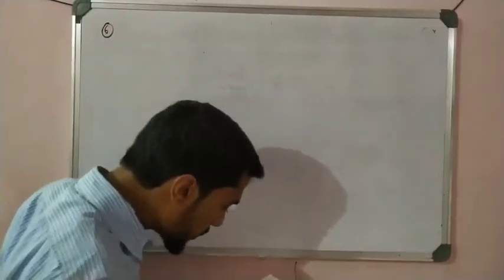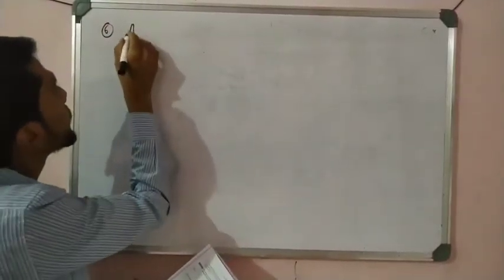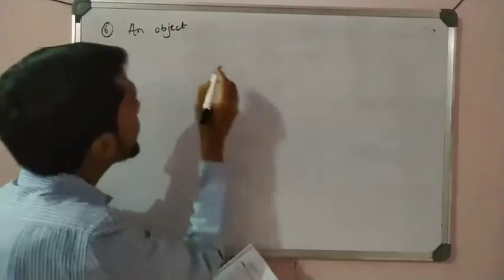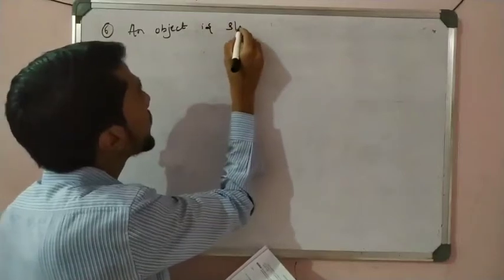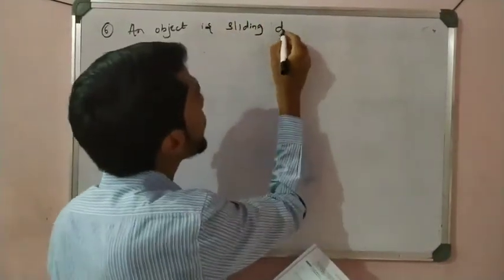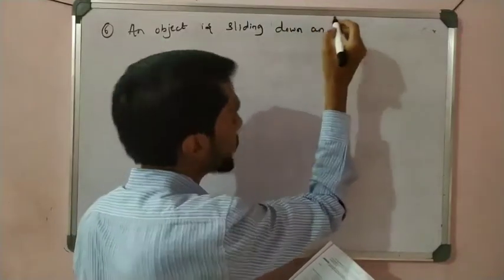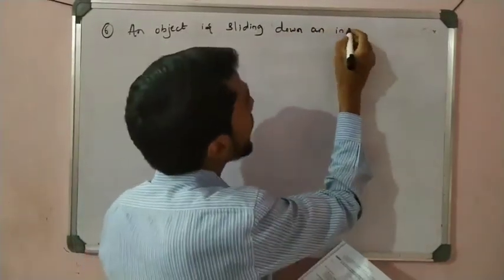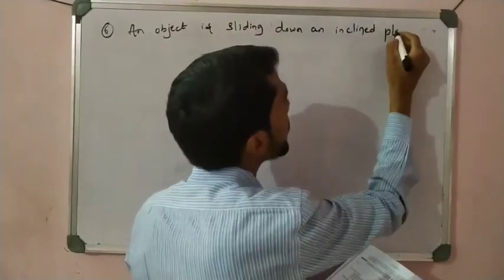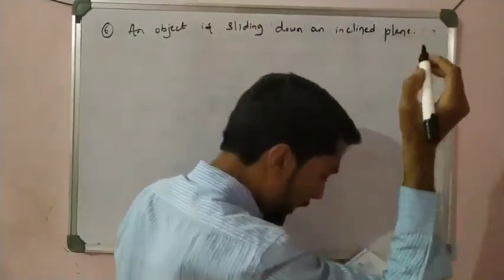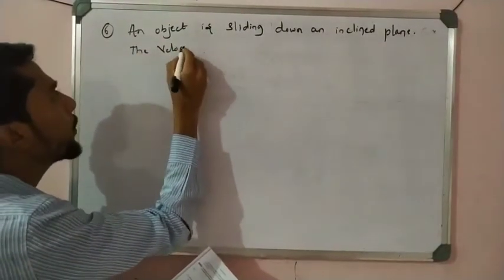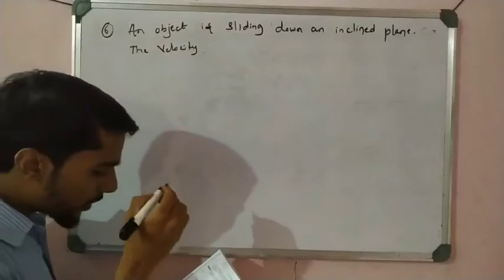A very important question. See here, an object is sliding down an inclined plane. The velocity, this is a new type, but very easy and very simple.